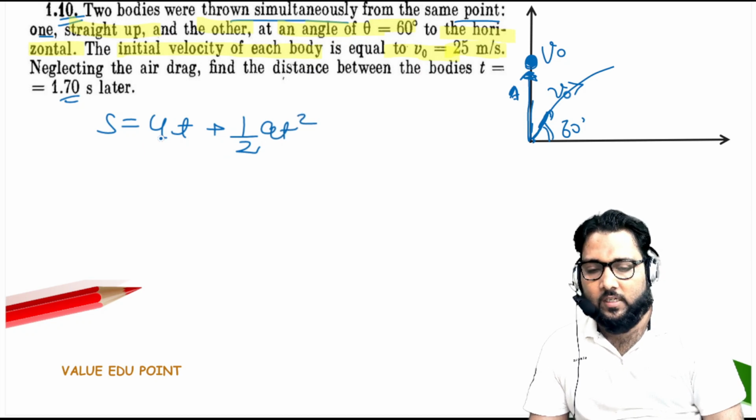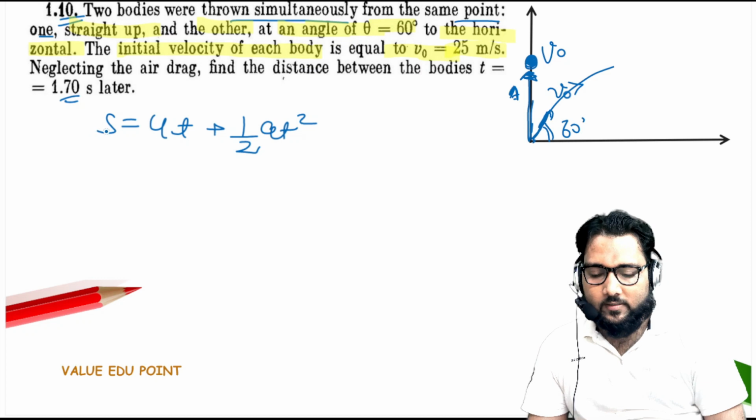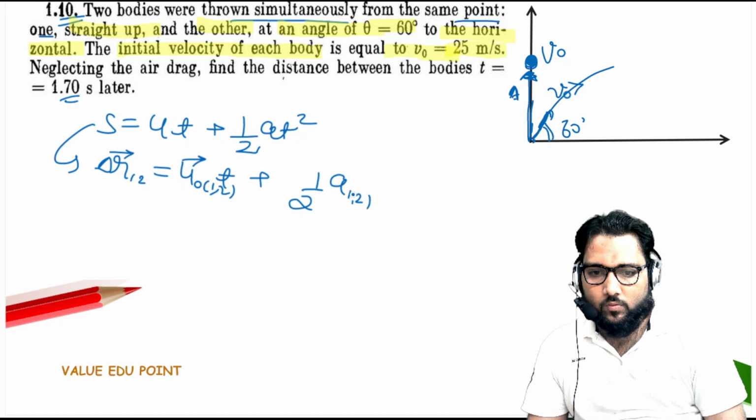This is the second equation of kinematics. As the displacement is the change in position, we convert this expression into relative motion. The change in position Δr12, with u12 as the initial velocity, we can write as u12 into time plus half a12 into time t square. Or we can write this as r final minus r initial.